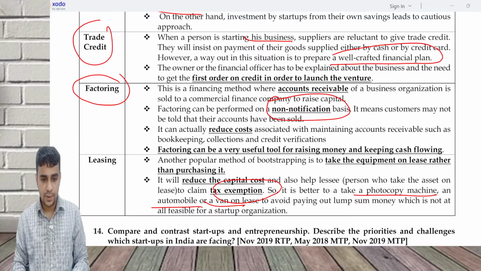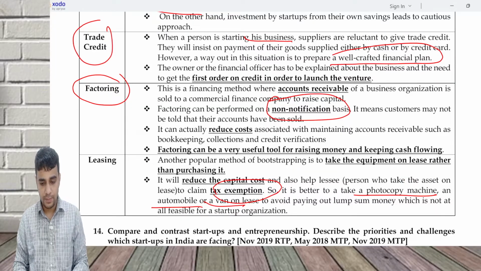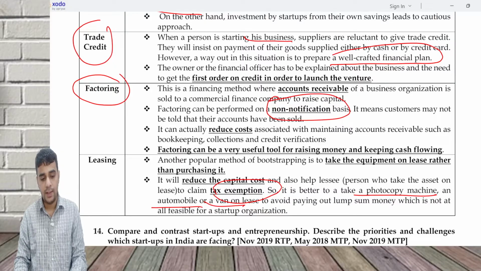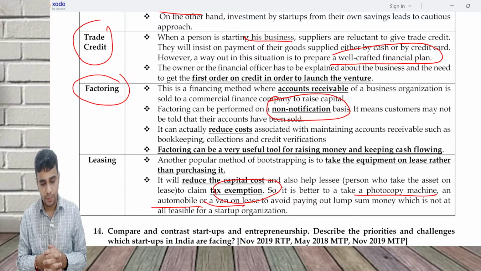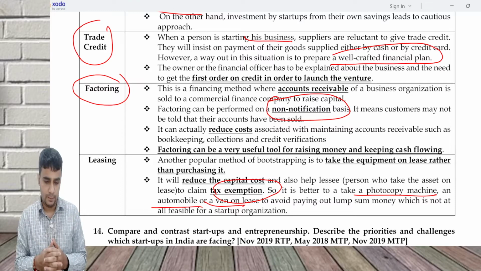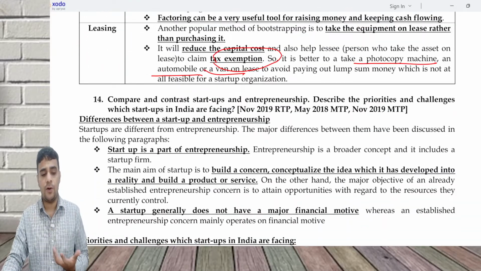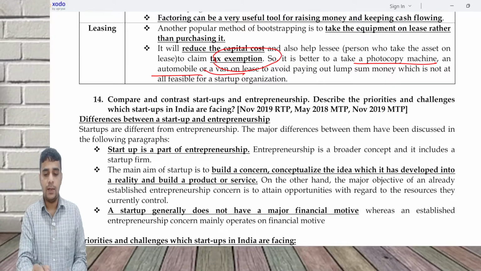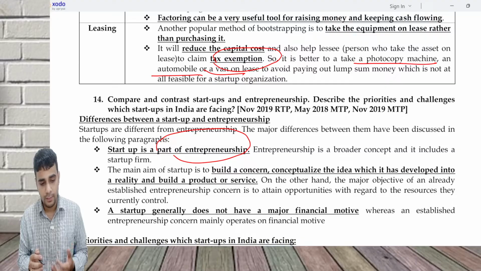Okay, next question is, compare and contrast startups and entrepreneurship. Describe the priorities and challenges which startups in India are facing. Now we are comparing a startup and entrepreneurship. Entrepreneurship is a broader term. You can say startup is technically part of entrepreneurship. Entrepreneurship is a broader term, and it includes the startup firm.